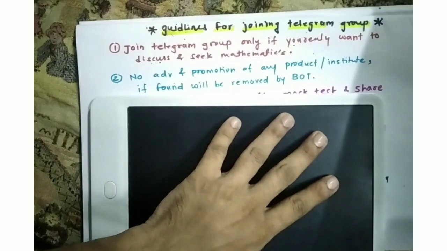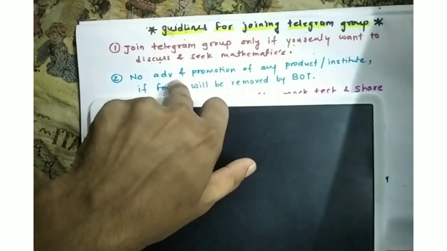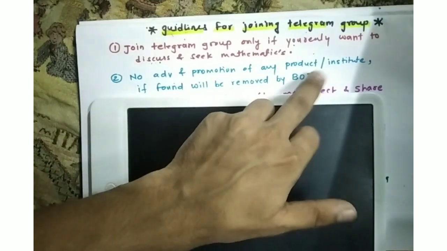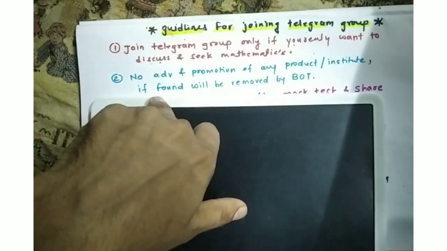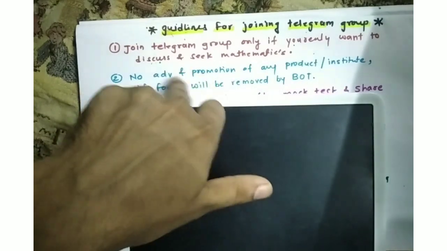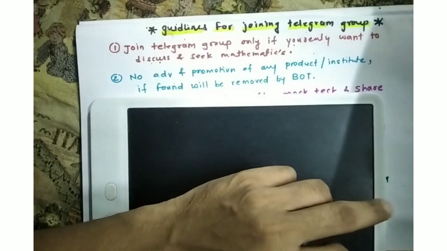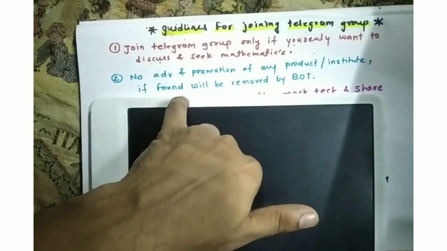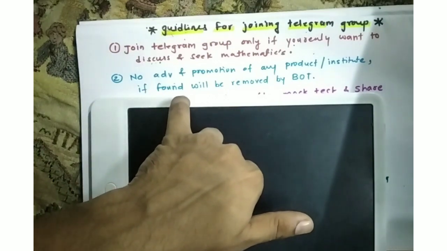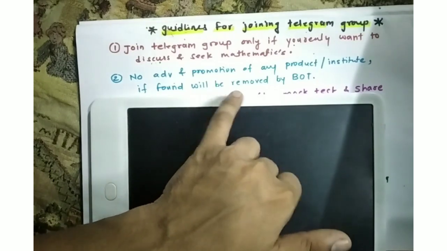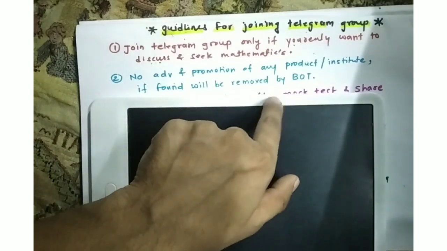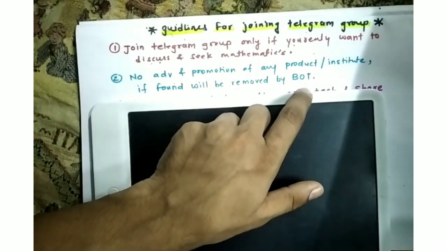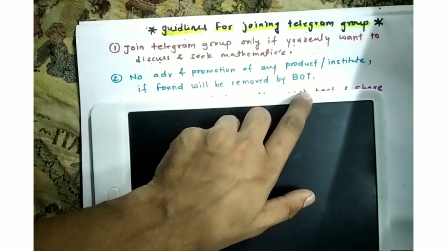Okay. Next guideline I want to highlight: advertisement or promotion of any product or institute classes should be avoided. If I find such a person who is promoting some product or institute, I will remove them, or in fact the bot will remove that person. Okay. It is developed by AI, it will remove that person automatically.